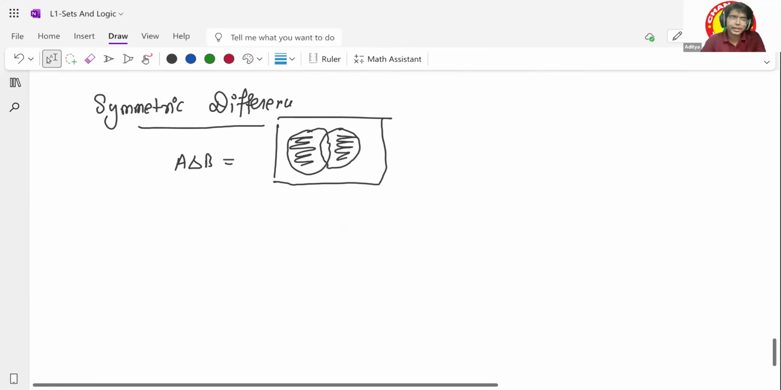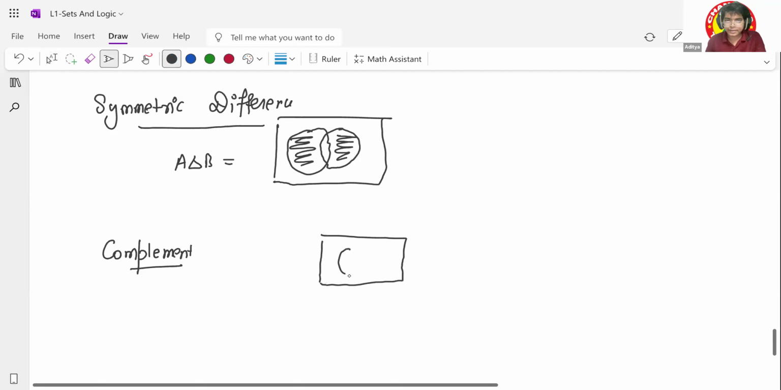All right. The next thing that comes up is the complement of a set. Complement is basically the opposite of the set. Understood? Let's say this is my Venn diagram, right? This is A. This is B.